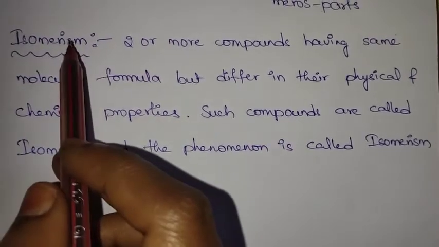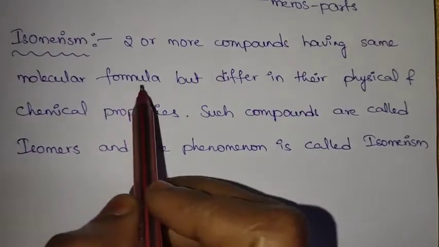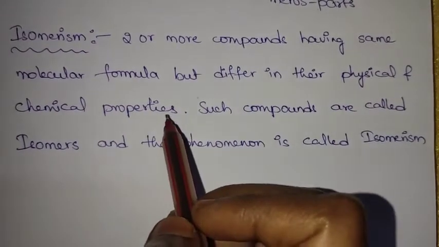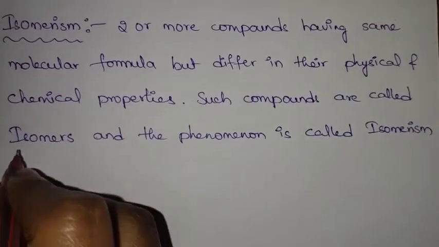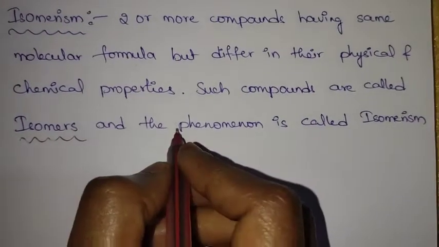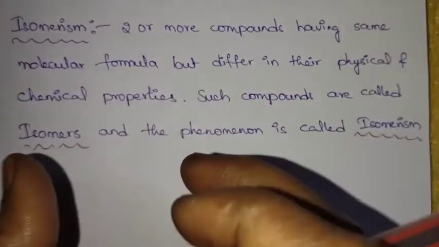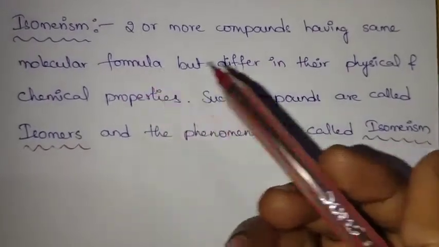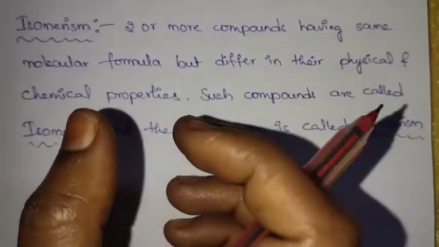The definition of isomerism is two or more compounds having the same molecular formula but differing in their physical and chemical properties. Such types of compounds are called isomers, and the phenomenon is called isomerism. Here, compounds having a similar formula but differing in their physical and chemical properties are the isomers.